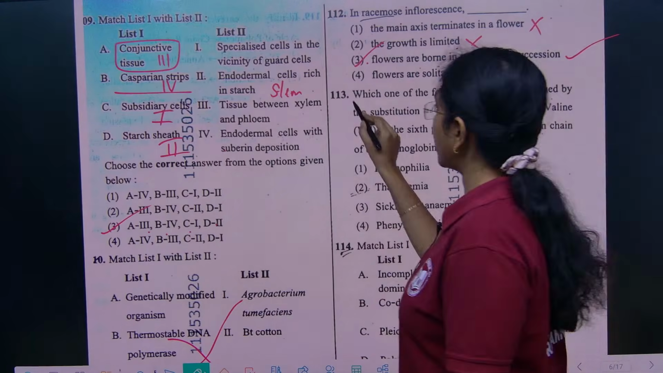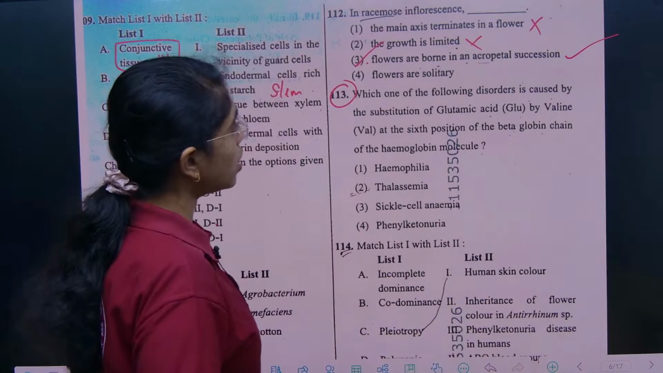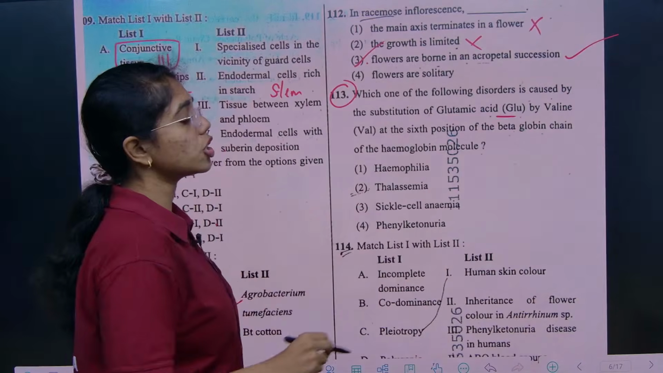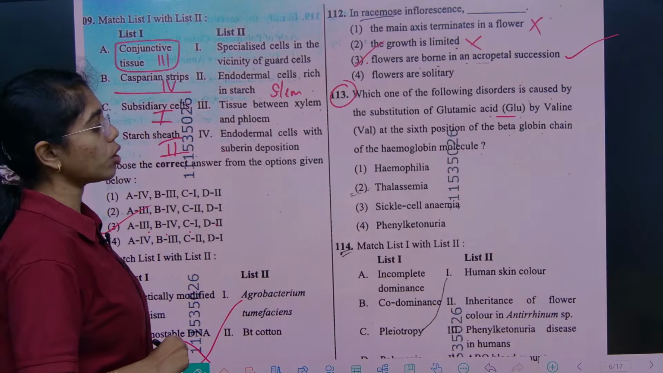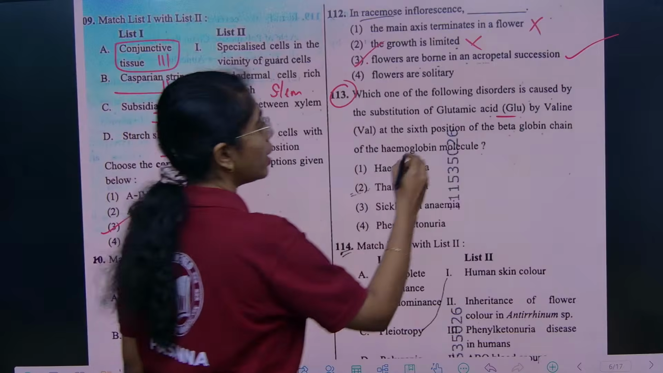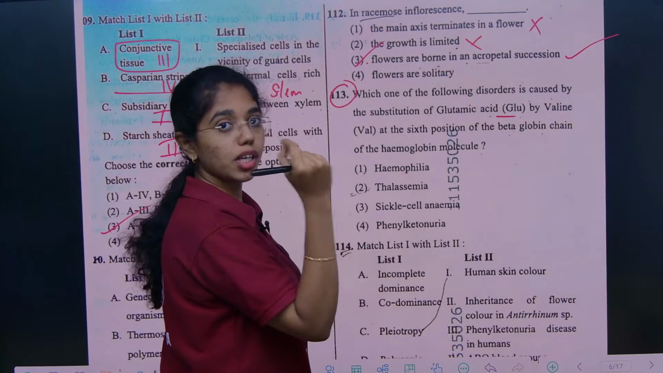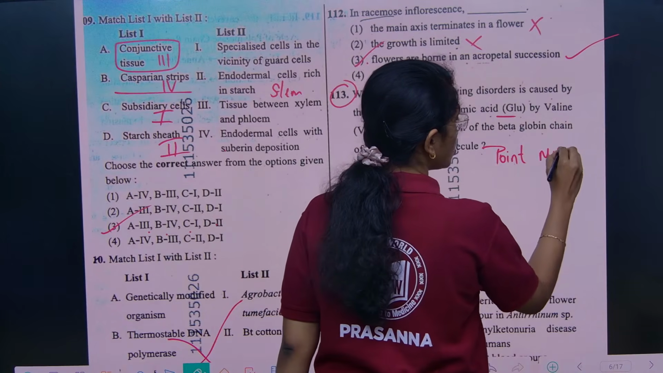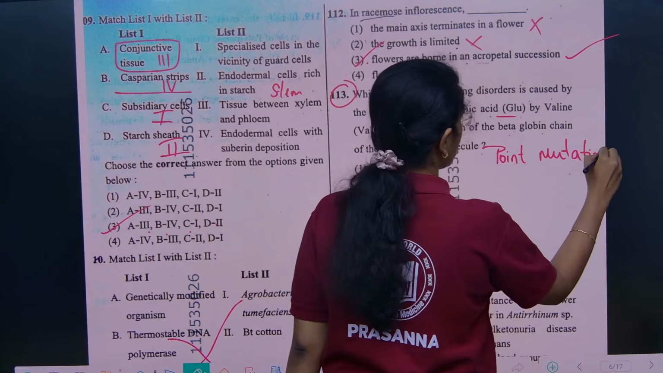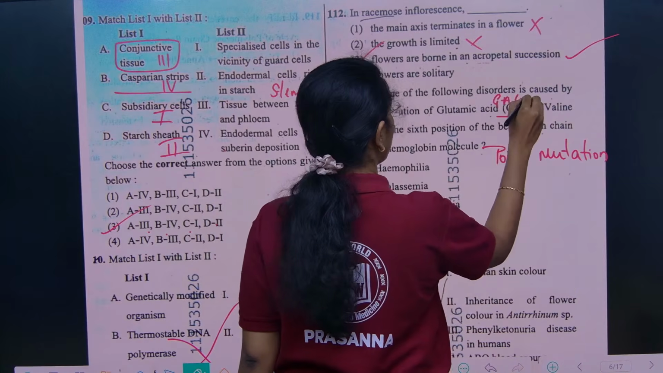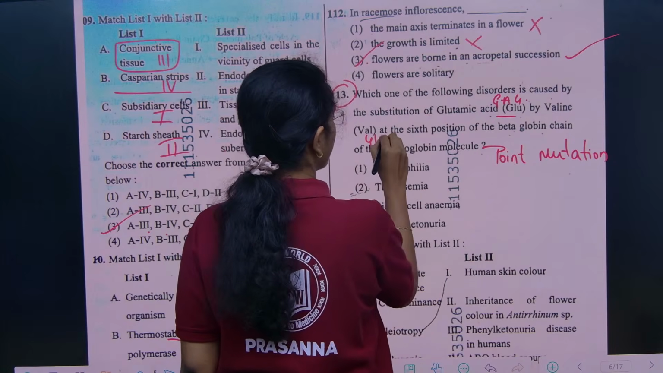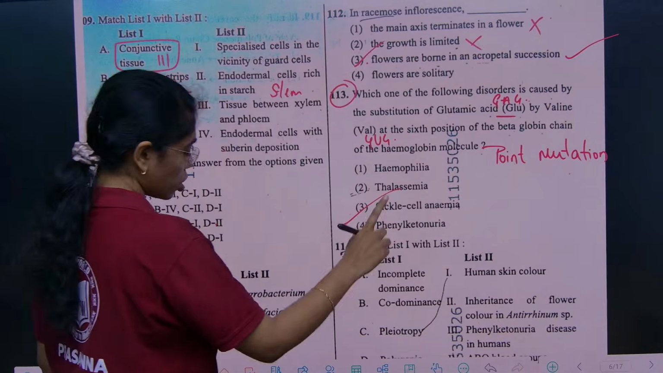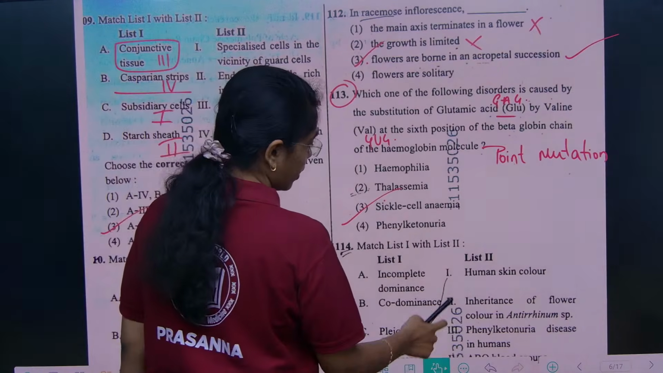Next, 113. Which one of the following disorders is caused by substitution of glutamic acid by valine at 6th position of beta globin chain of hemoglobin molecule? So, here a single change in a single nitrogen base, sickle cell anemia is also known as point mutation, which is a change in a single nitrogen base, that is from GAG to GUG. Okay. So, the right answer is option 3. Next, which is autosomal recessive disorder, and then